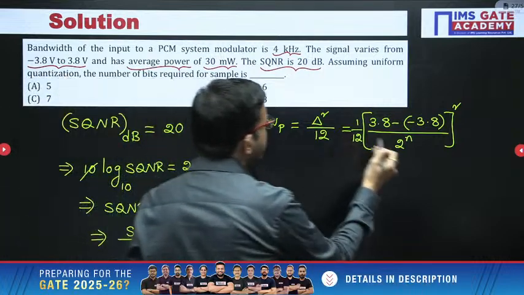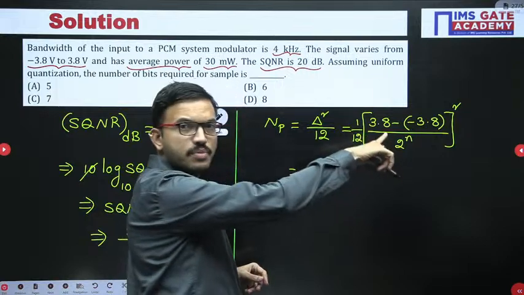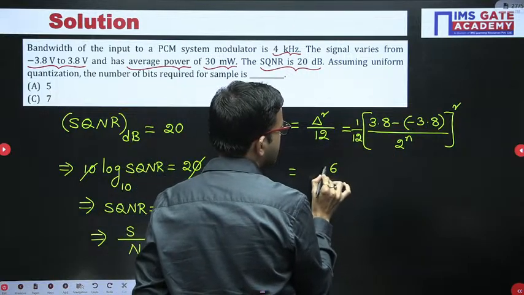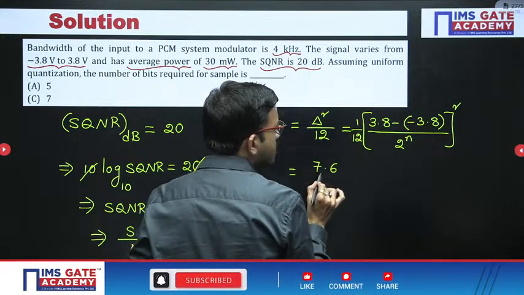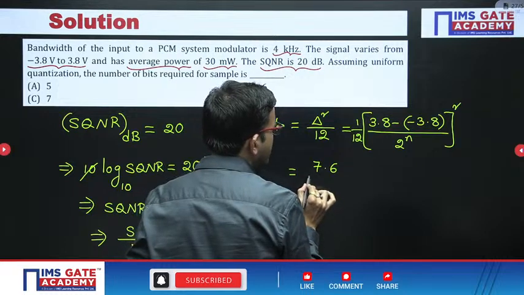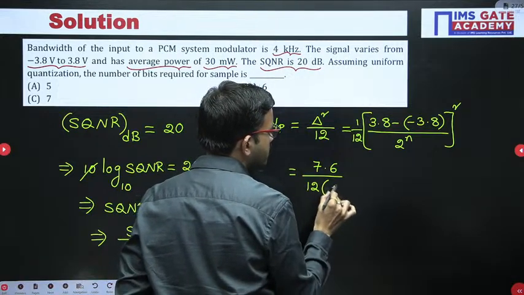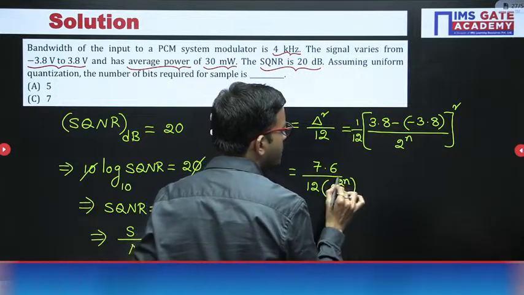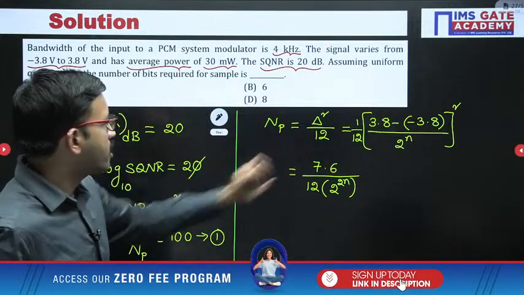Now here you can do further simplification. So here 3.8 plus 3.8, that is nothing but 7.6. Okay, 7.6 divided by 12 into 2 power 2n. 2 power n whole square, that you can write as 2 power 2n, just like a power m whole power n is nothing but a power mn. Right. So this is the noise power you got.